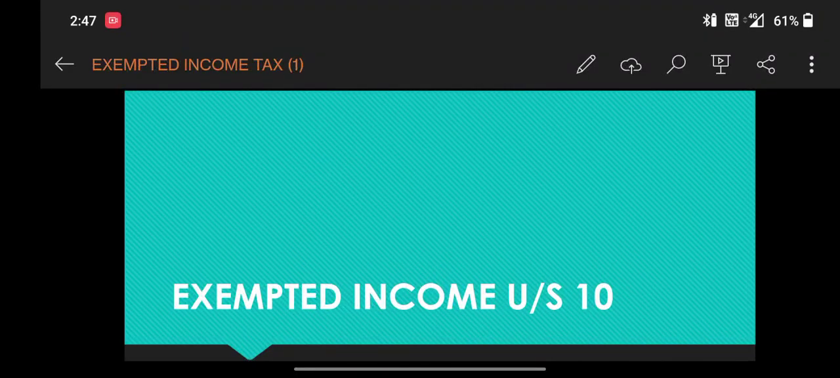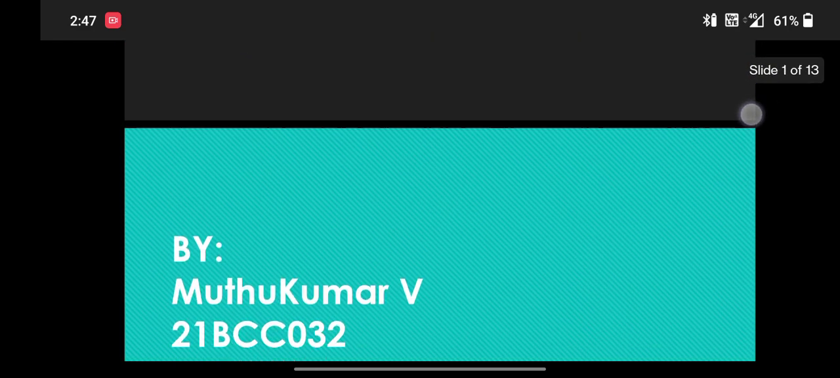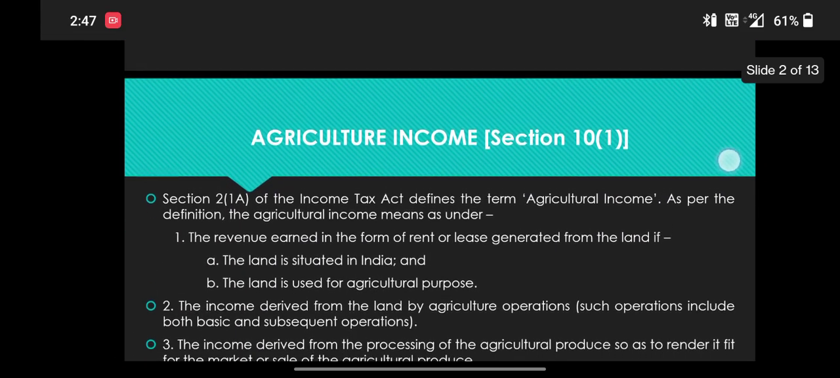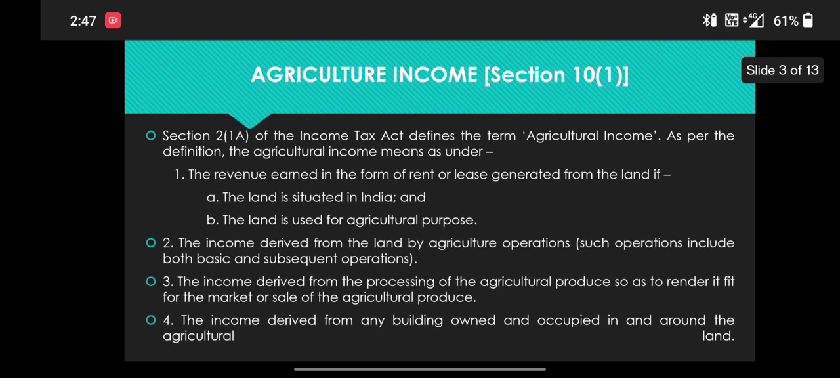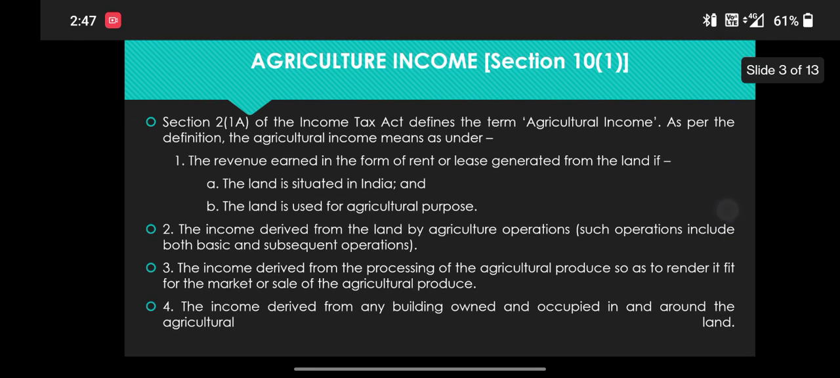Today I am going to do the presentation about exempted income under section 10. Agriculture income, section 10(1). Under this, section 2(1)(a) of the Income Tax Act defines the term agriculture income. As per the definition, agriculture income means, first, the revenue earned in the form of rent or lease generated from the land, if the land is situated in India and the land is used for agriculture purpose.